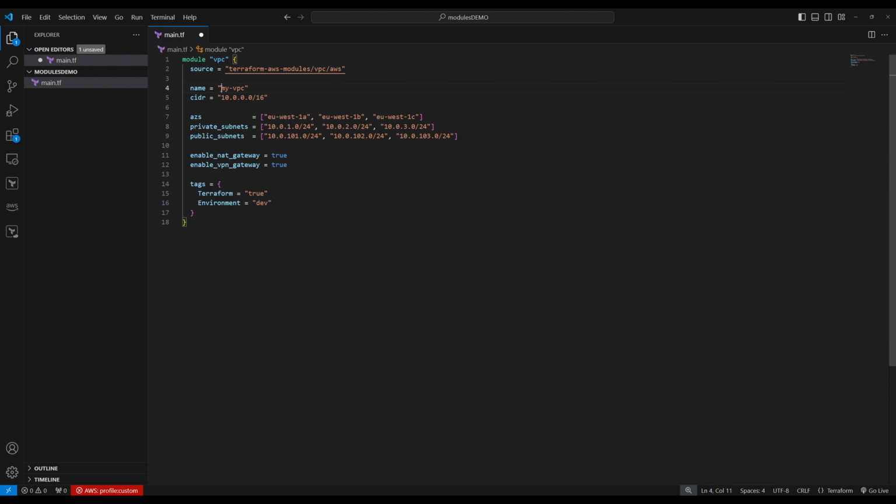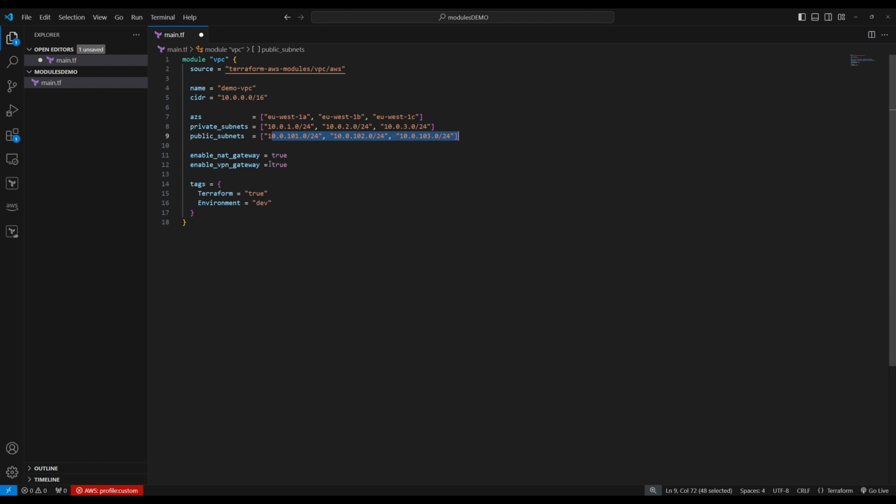So name, you can give any. These are the variables you can provide, let's say, demo VPC. You can change your CIDR block, whatever you need. These are the AZs list. See? You can give US East, whatever you like, and private subnet. These are the CIDR for private subnet, public subnet CIDR.